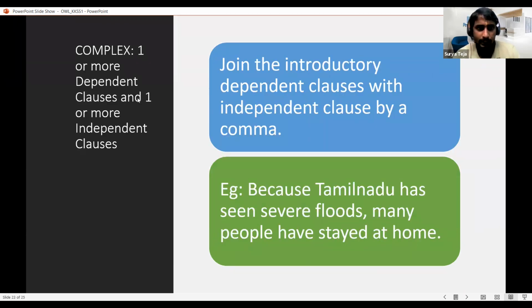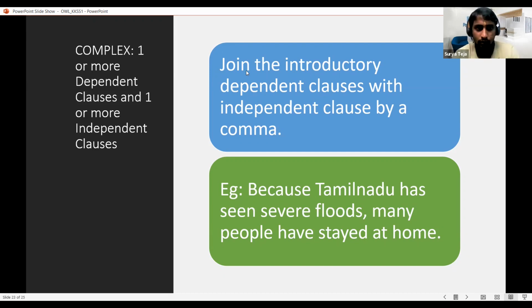So this is a complex sentence here. In simple, there was only one independent clause. In compound, there were two independent clauses. But in complex, we have one or more dependent clauses along with independent clauses. A dependent clause is one which cannot stand alone. The sentence cannot stand alone; it needs support from a continuing sentence.